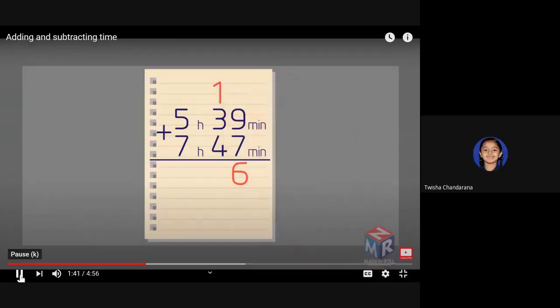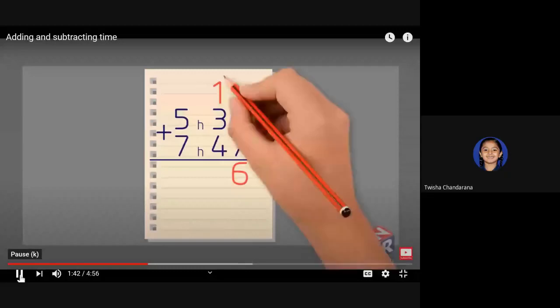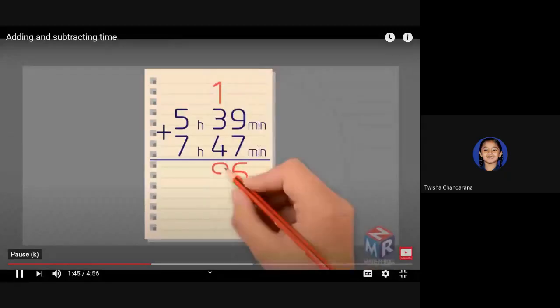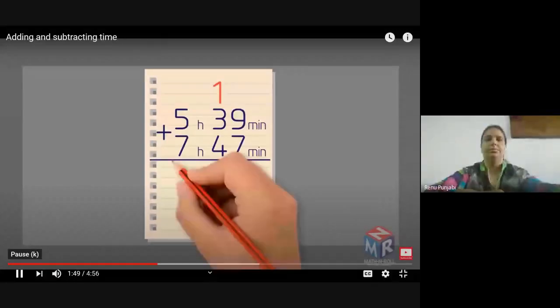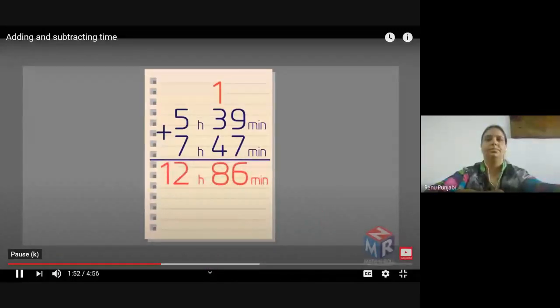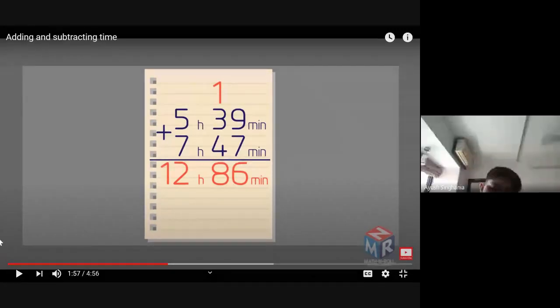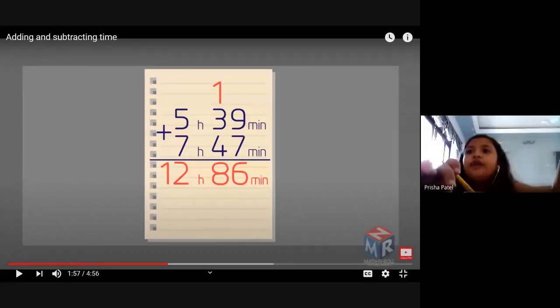And then we need to add 3 plus 4, which equals 8. So we have 86 minutes. Now we need to add the hours column. 5 plus 7 equals 12 hours. So we have 12 hours and 86 minutes. So now, my question is, will we convert minutes into hours or will we stop here? In this question, we have to convert minutes into hours. So now what will be the final answer?